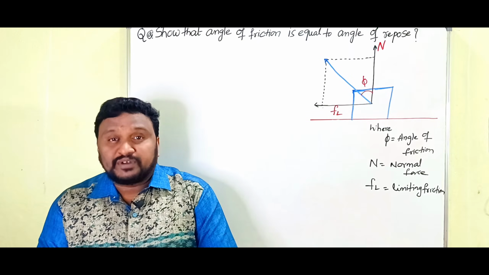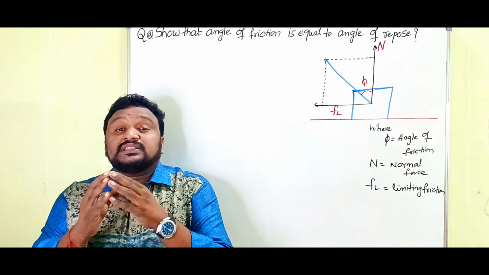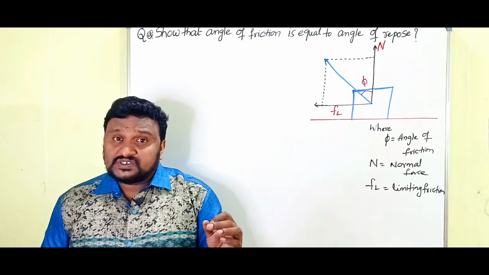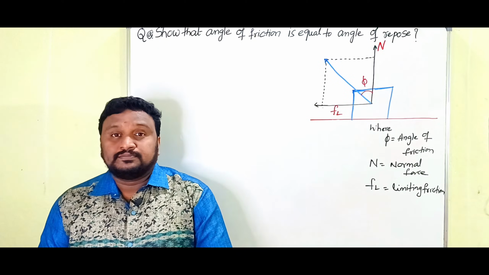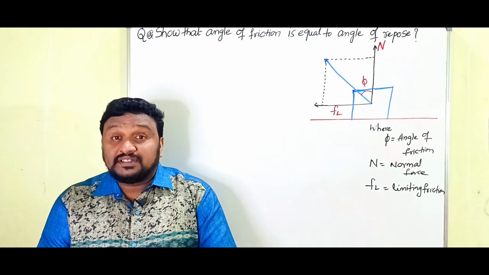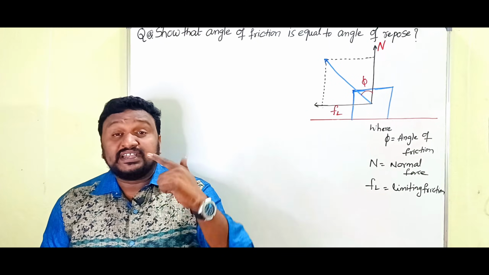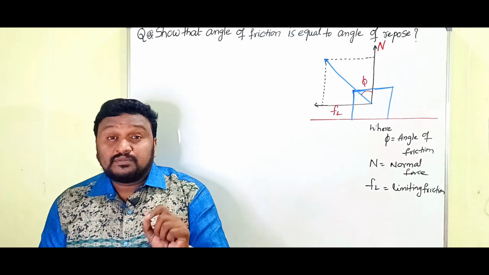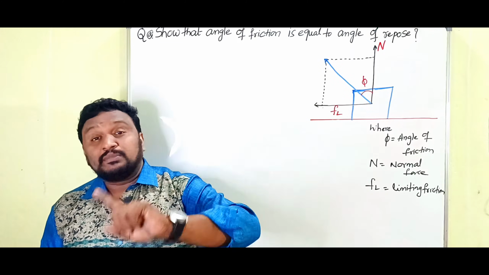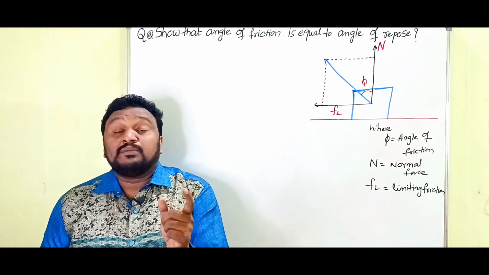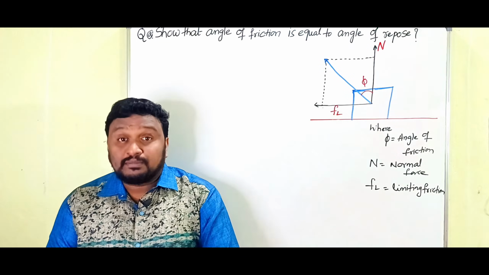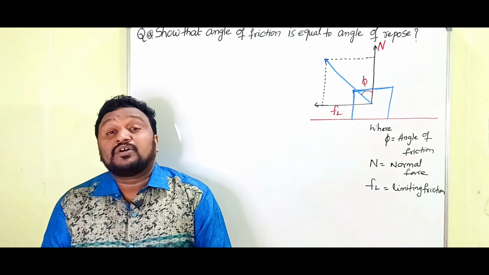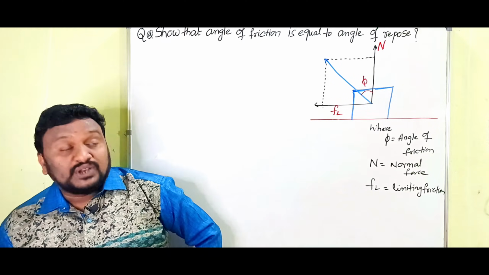What is angle of friction? The resultant of normal force and limiting friction makes some angle with the normal force. That is called the angle of friction. So let's go further, children.